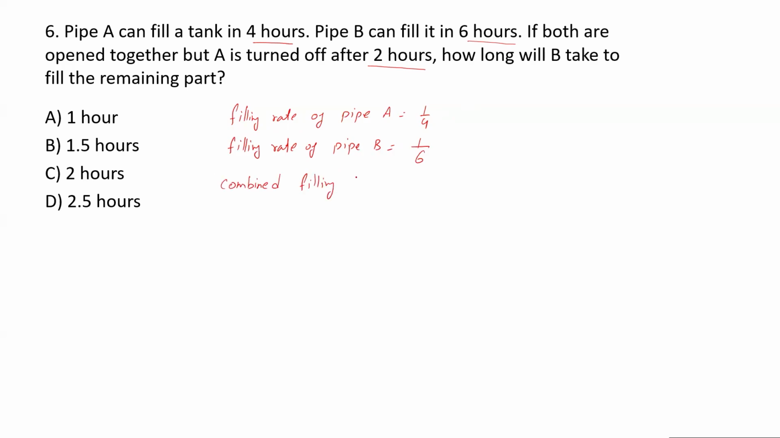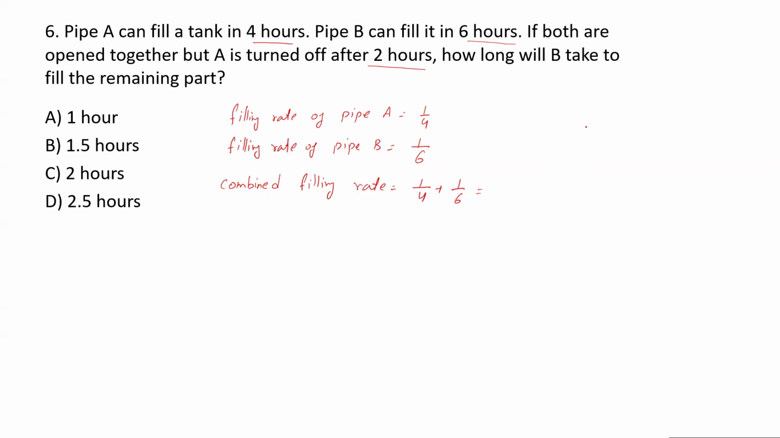Combined filling rate means if both are working together, what would be the rate? Combined filling rate is add them up, 1 upon 4 plus 1 upon 6, because both are doing the same work. Both are contributing in the work which we are interested in.